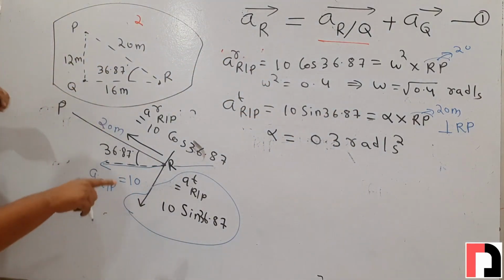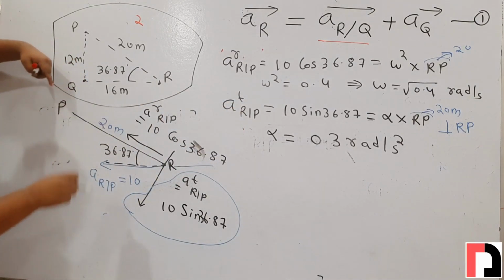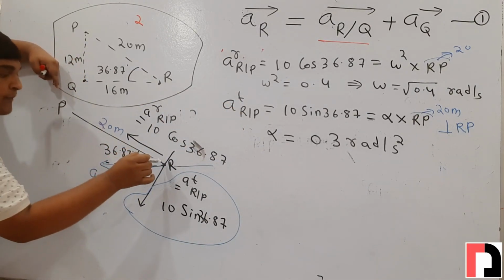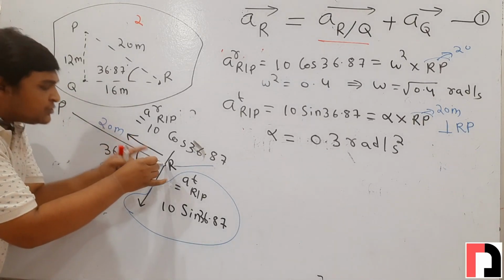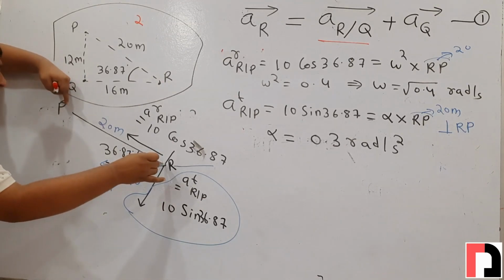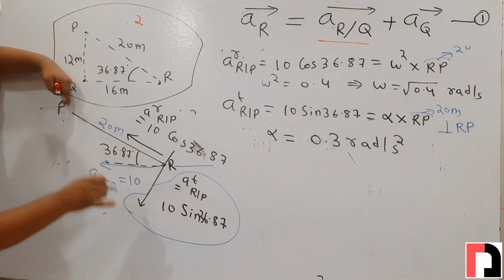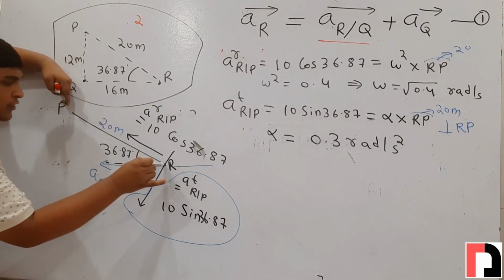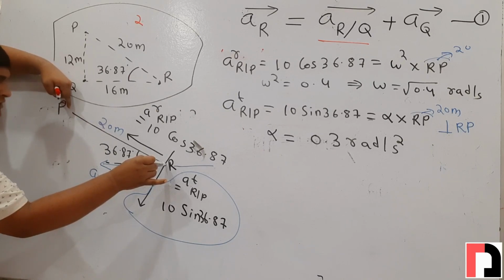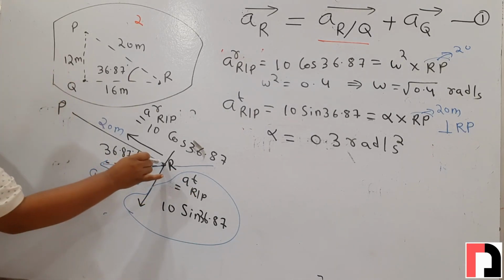How? It is the tangential component of point r with respect to p. So first we will keep a pencil on point r, and we will rotate this point r with respect to point p in the direction of the tangential component, and it will give the direction of alpha. This is point r, and this is the tangential component.